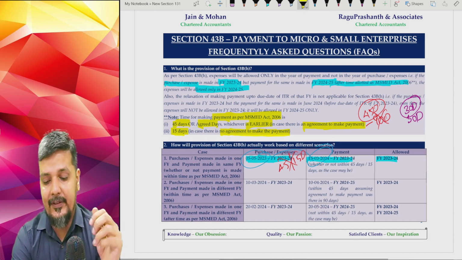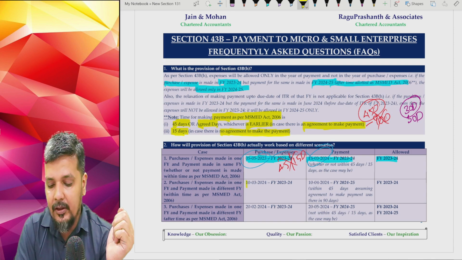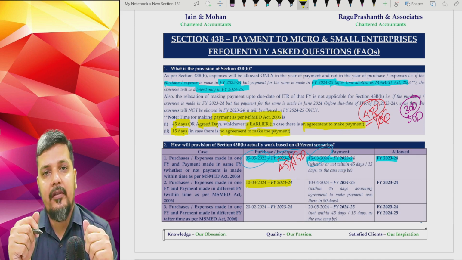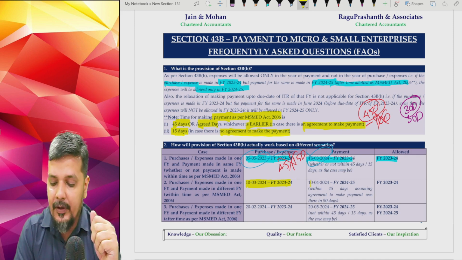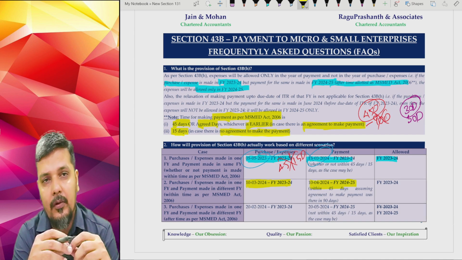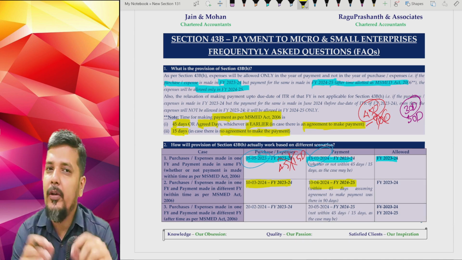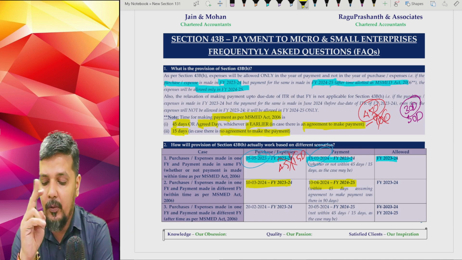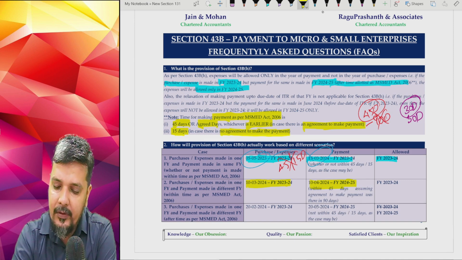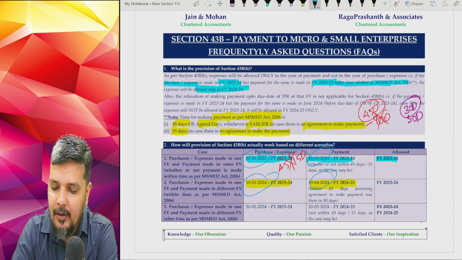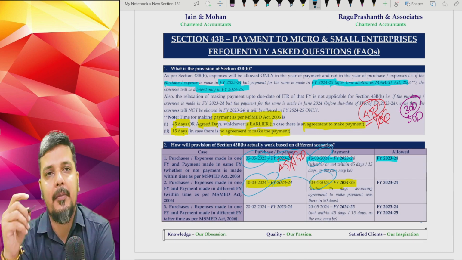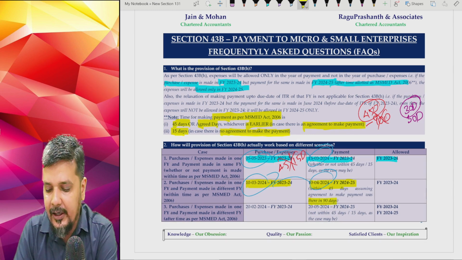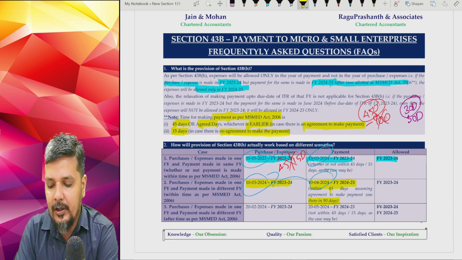But if I change the scenario and tell that you have made a purchase on 10th of March 2024, which is your financial year 23-24, whereas the payment is made on 10th of April 2024, which is next financial year 24-25. Now the issue starts only when purchase is in one financial year and payment is in another financial year. Then you are required to see whether your payment was made within the time frame of your MSMED Act. In this scenario, we have assumed that the agreed time between the supplier and the customer was 90 days. When the agreed time was 90 days, you will stick to 45 days.